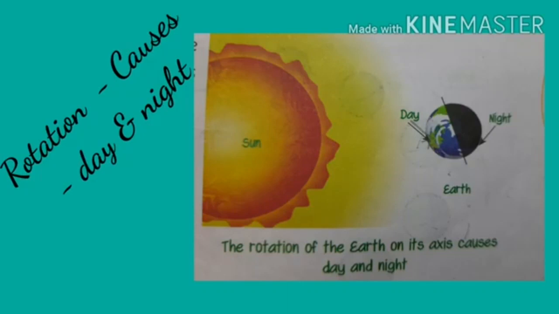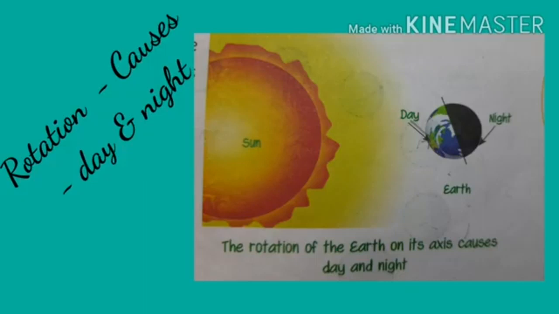Children, we learned earlier that we cannot see the whole of the globe at a time. In a similar way, the sunlight cannot shine on the entire earth at a time. Look at the image.